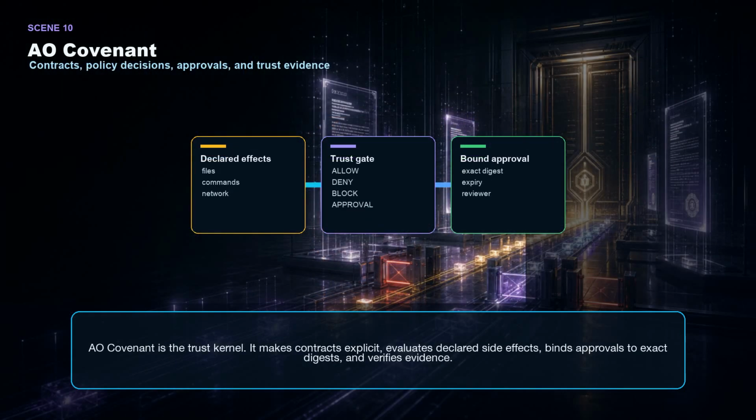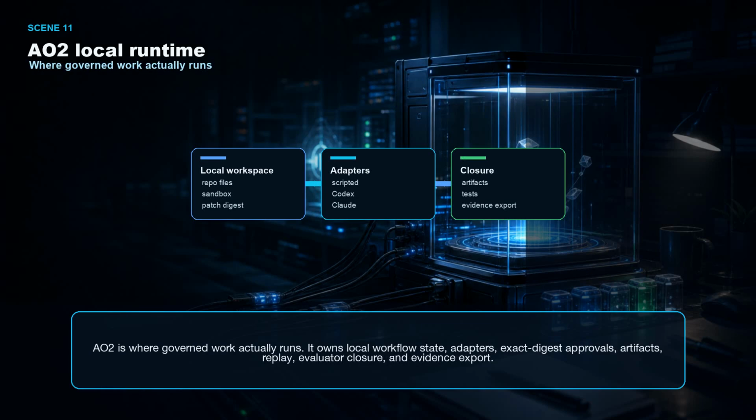AO Covenant is the trust kernel. It makes contracts explicit, evaluates declared side effects, binds approvals to exact digests, and verifies evidence. AO2 is where governed work actually runs. It owns local workflow state, adapters, exact digest approvals, artifacts, replay, evaluator closure, and evidence export.